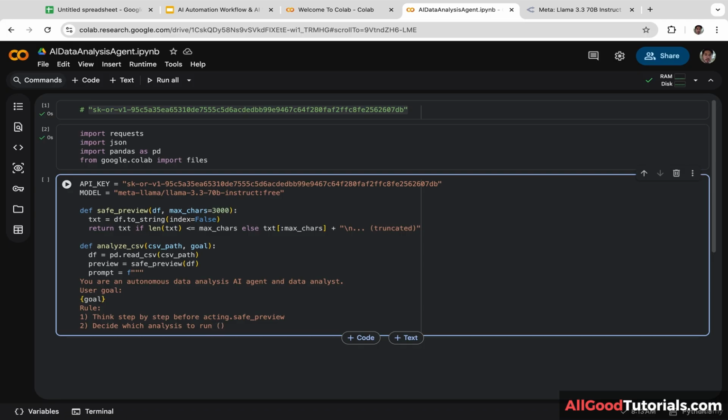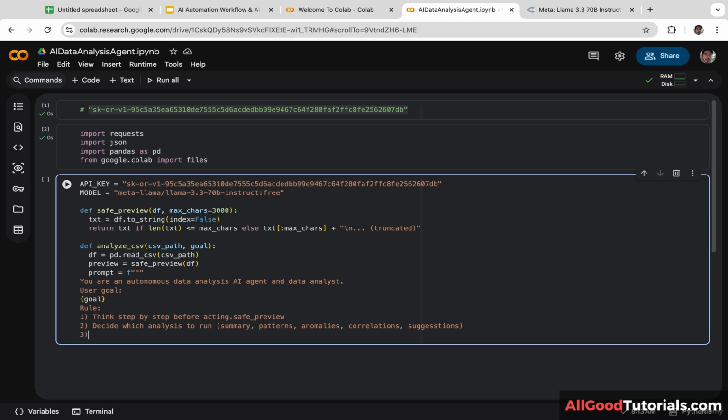And we are going to give the examples: summary, patterns analysis, anomalies analysis, correlations, suggestions. So in this case, the AI agent will be fully autonomous. It will be able to decide which type of analysis to run.